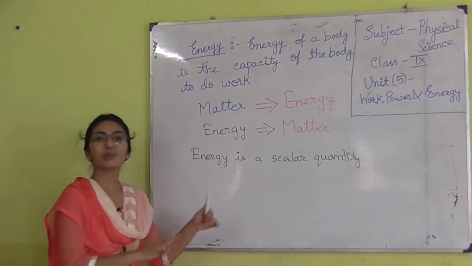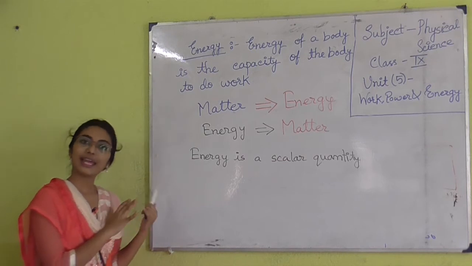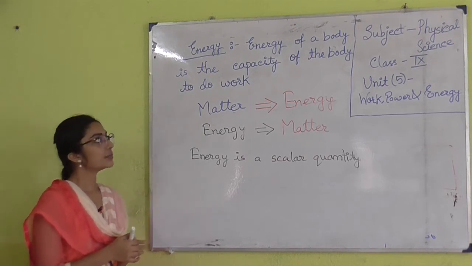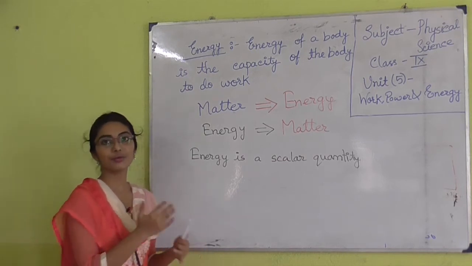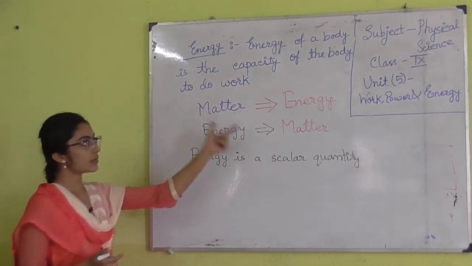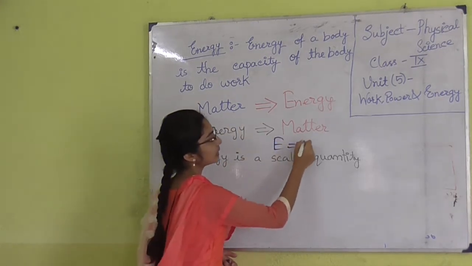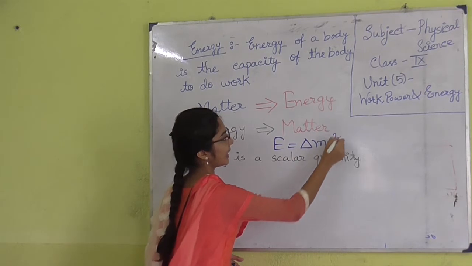Basically, energy can be transformed into matter, and matter can also be transformed into energy. Both of them are mutually convertible. This relationship comes from Einstein's equation, E is equal to delta m c square.